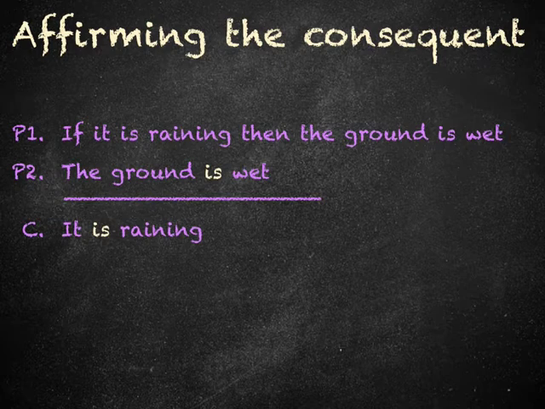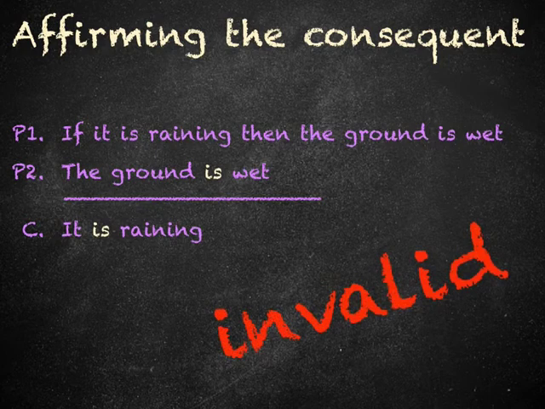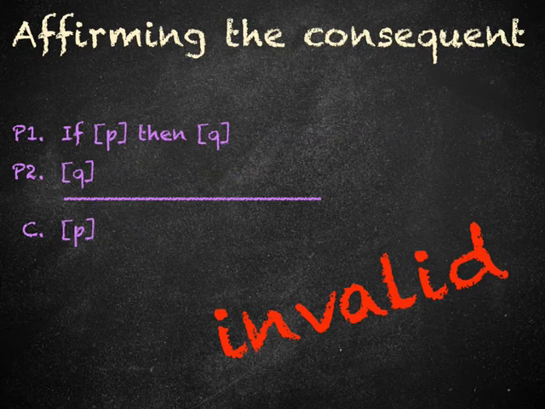It may indeed be that the ground is wet. But, as we have just seen, this can be true for all sorts of reasons unconnected with the antecedent. Once again, it is possible for the premises to be true and the conclusion false, so any argument that has this form, has this structure, will be an invalid argument.